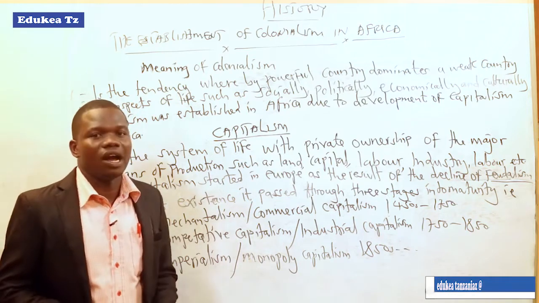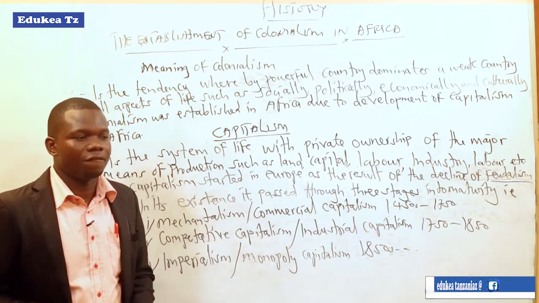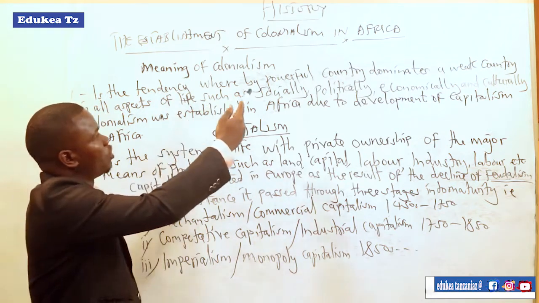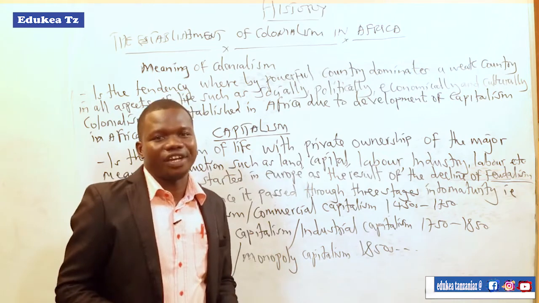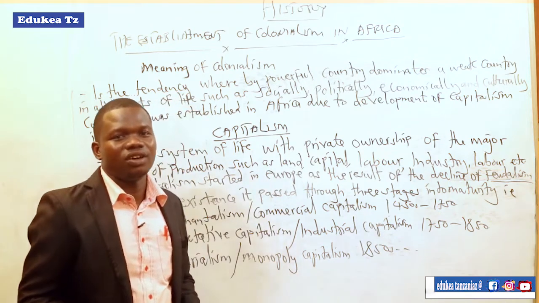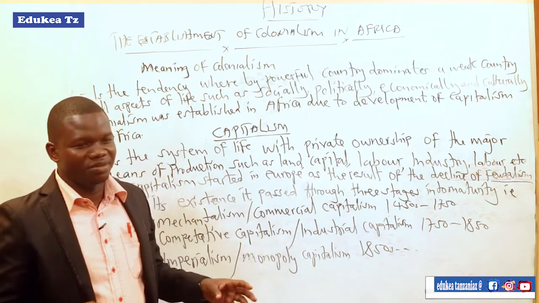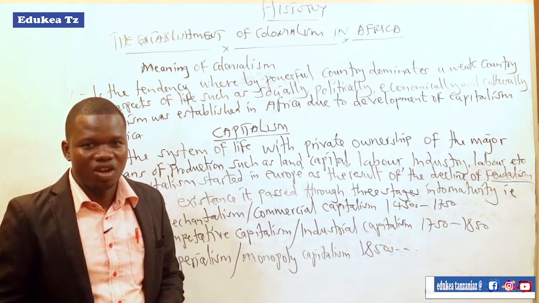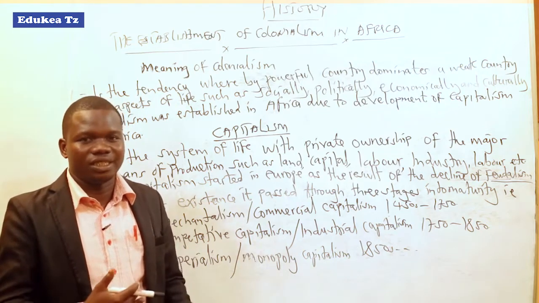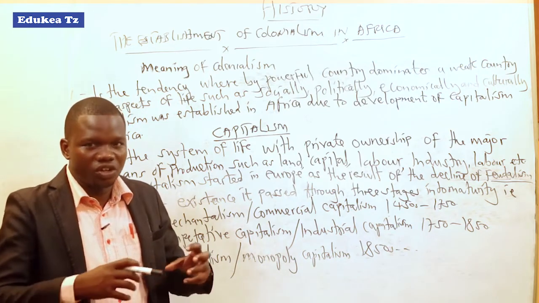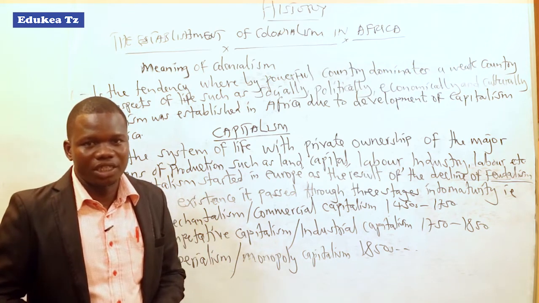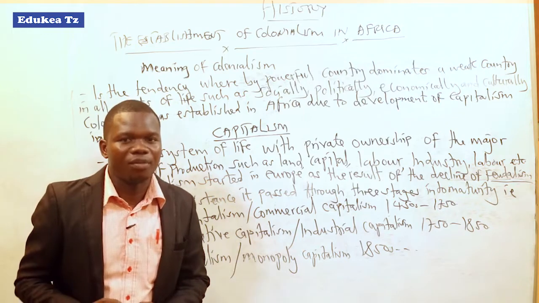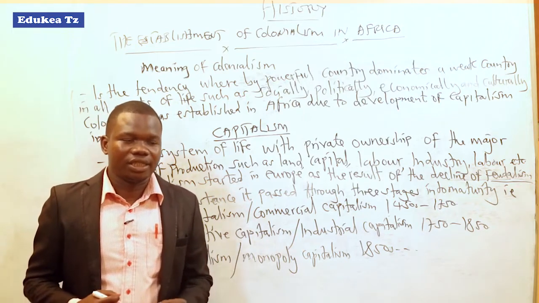We start our topic, the Form 3 topic, which is called the establishment of colonialism in Africa. This topic is all about colonialism in Africa: how colonialism was established in Africa, and what processes the colonialists used to establish it. You are most welcome in our history session.